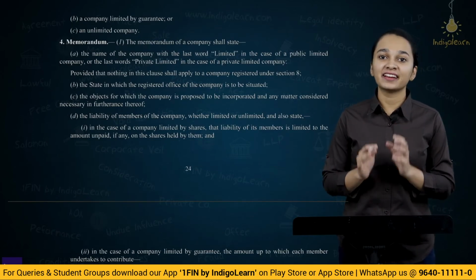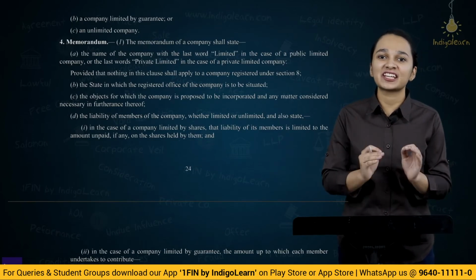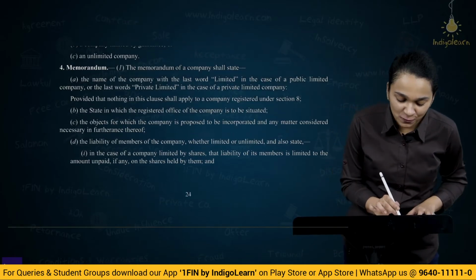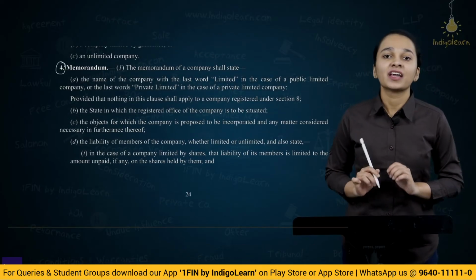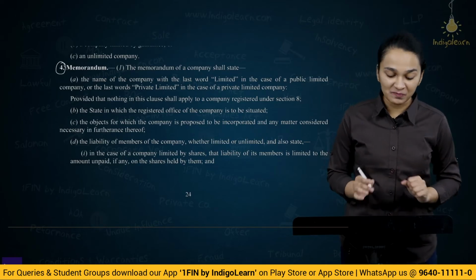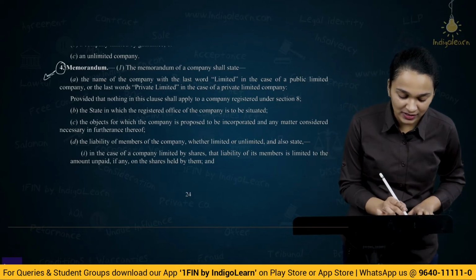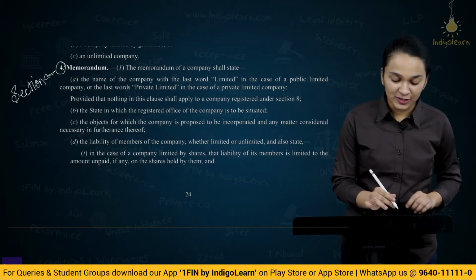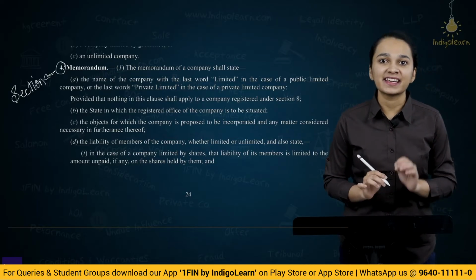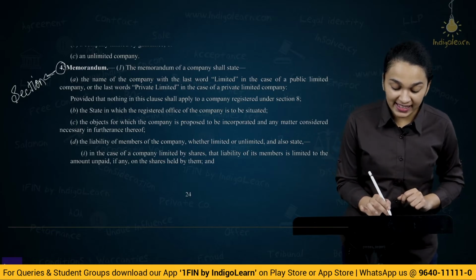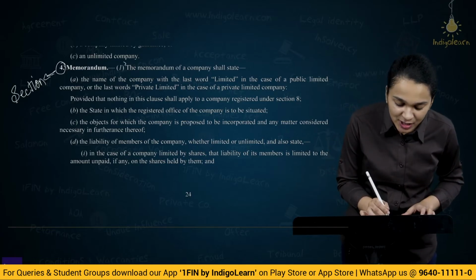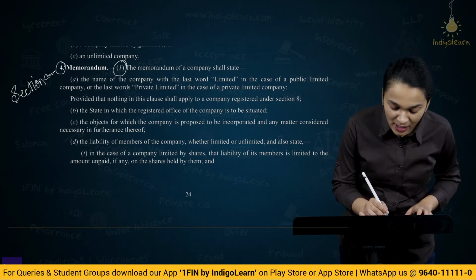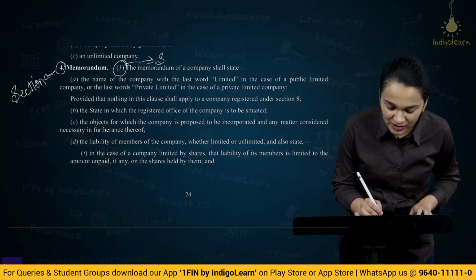Now let's look at another section and understand section, subsection, clauses and subclauses. Here we have section 4 of the Companies Act in front of us. So this is a section. This number 4 represents a section, and the section immediately starts with another number in brackets, which means this number 1 is a subsection.